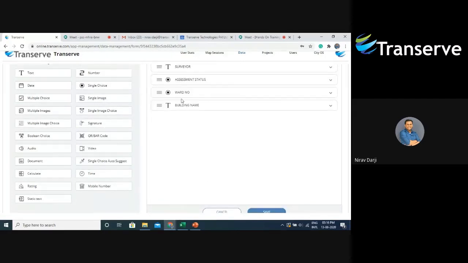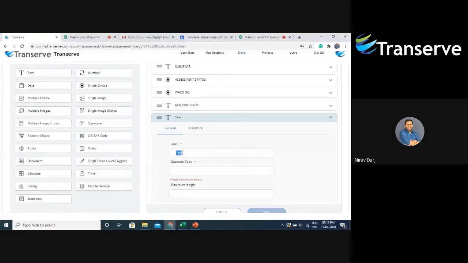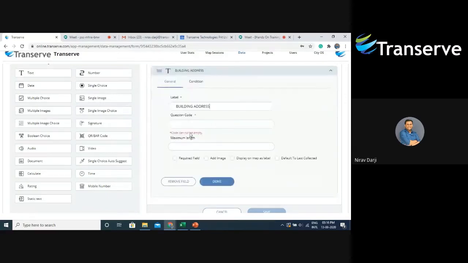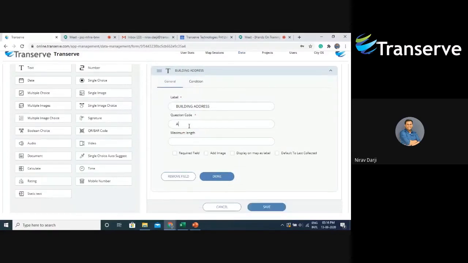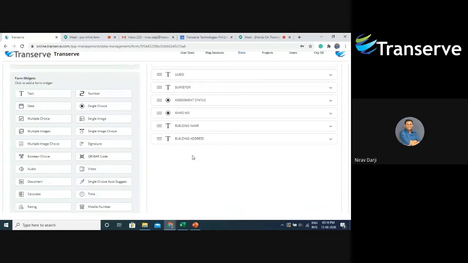Now that I have a ward number and building name, I also want the address of the building. For that also, I'll be taking a text widget. I will say building address. The question code will be AADD. I will say done. Now, before moving on to the next widget, let me show you a CSV file.